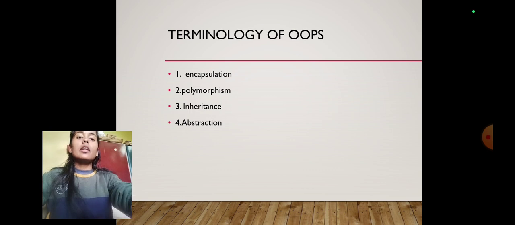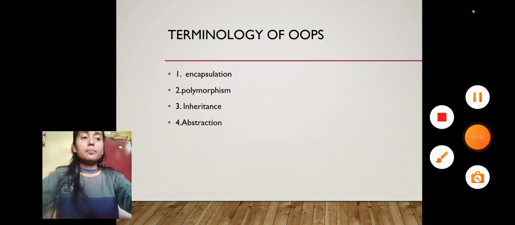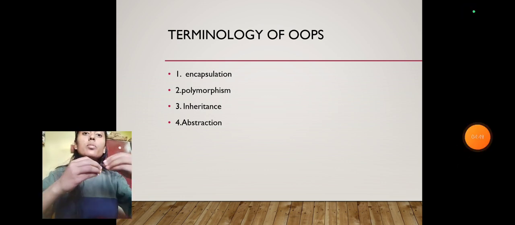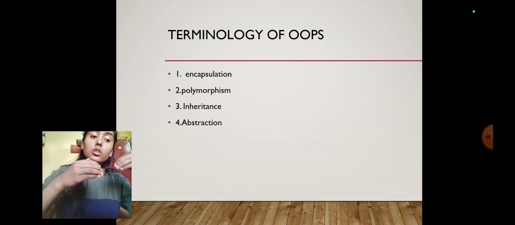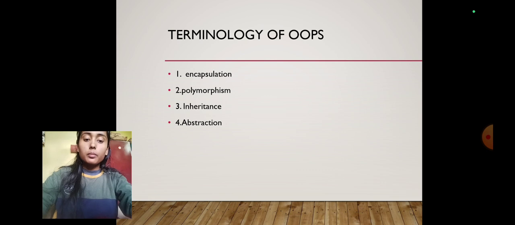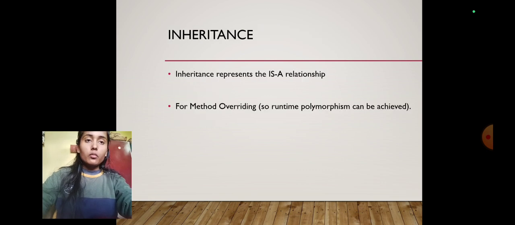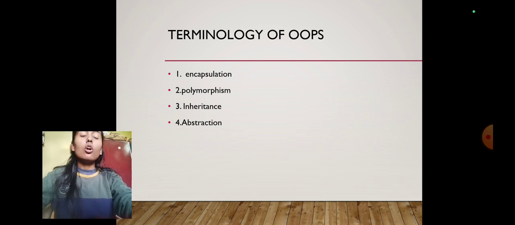Our next topic is OOPS. So first of all, we will learn what is OOPS. OOPS is object oriented programming. As the name suggests, it uses objects in programming. Object oriented programming aims to implement real world entities like inheritance, encapsulation, abstraction, and polymorphism. Now, let's talk about these terminologies in OOPS.